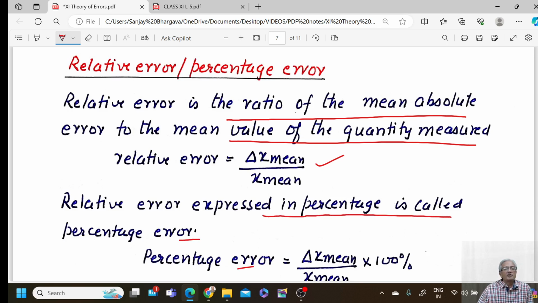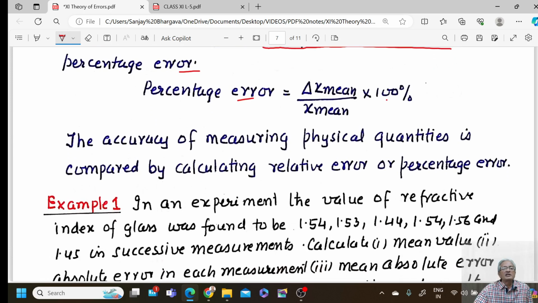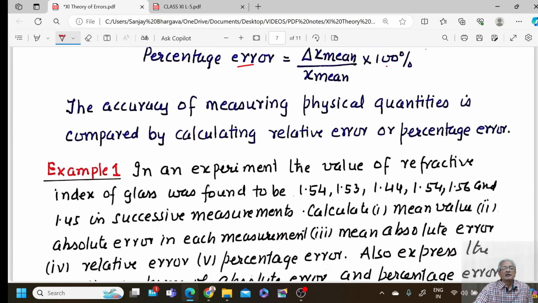Percentage error would be relative error into 100, expressed in percent. The accuracy of measuring physical quantities is compared by calculating relative error or percentage error. So if you want to compare accuracy, it could be like 1%, 2%, 5%. That provides a better idea of comparison.